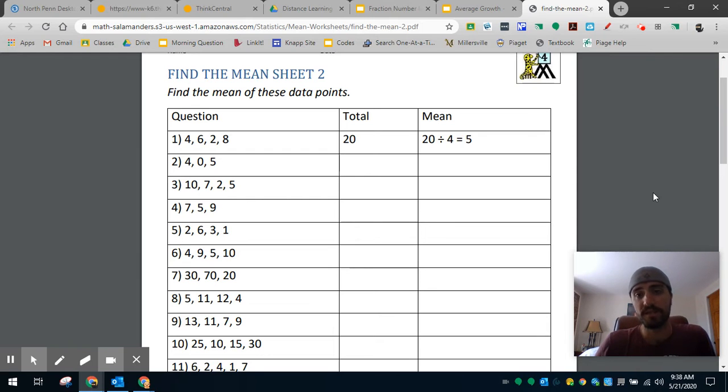It's going to be the same time for your class period. So period 1 is going to meet at 11 o'clock. Period 3 is going to meet at 11:20, and period 4 is going to meet at 11:40. This is very important. Remember, if you try to log on before then, it's not going to let you. The meeting does not open until 11 o'clock for period 1, 11:20 for period 3, and 11:40 for period 4. I've had some people email me and tell me that the link isn't working and they're trying to log in 15 minutes early. It doesn't work that way. You got to make sure you log in at the right time.